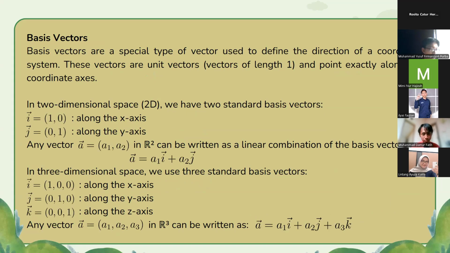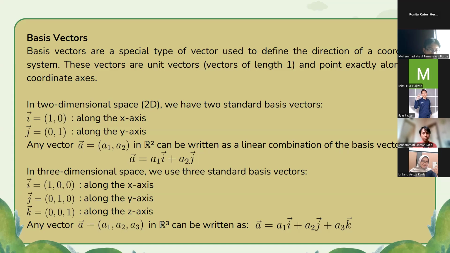Okay, the next type of vector is basis vectors. Basis vectors are a special type of vector used to define the direction of a coordinate system. These vectors are unit vectors, vectors of length 1, and point exactly along the coordinate axis. In two-dimensional space, we have two standard basis vectors.